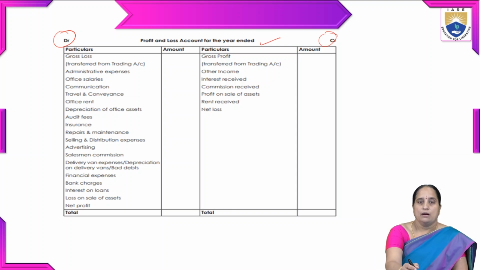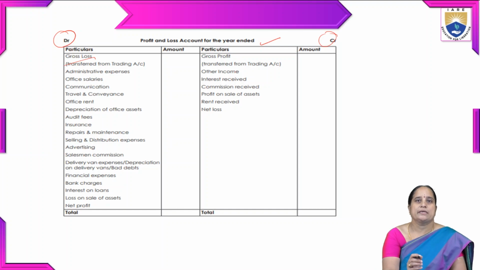Gross loss, whatever we extract from the trading account, should be mentioned on the debit side, which is transferred from the trading account. If it is gross profit, then that should be entered on the credit side of the profit and loss account.